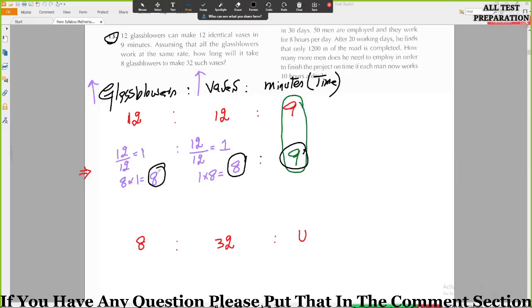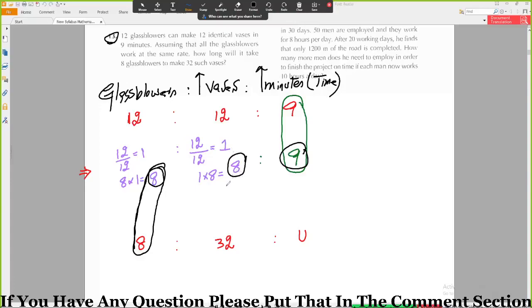Now for the second stage, this will remain constant. Look at this, 8 is present over here and the same 8 is also present over here. Now I will solve these two. For that you need to find the relation between vases and minutes. If you increase the number of vases with constant glass blowers, the time taken will increase. So if you increase the number of vases, then the time taken will get increase.